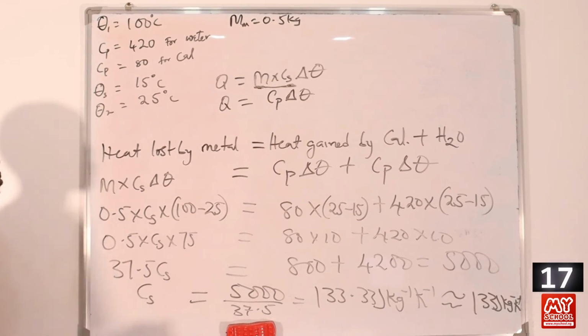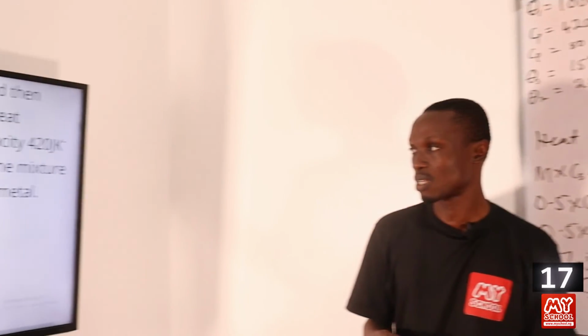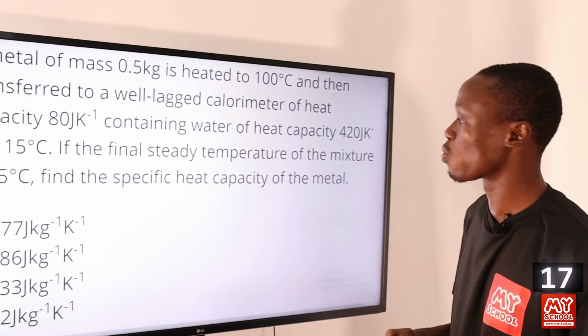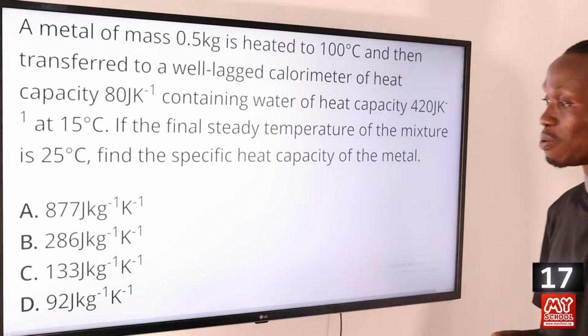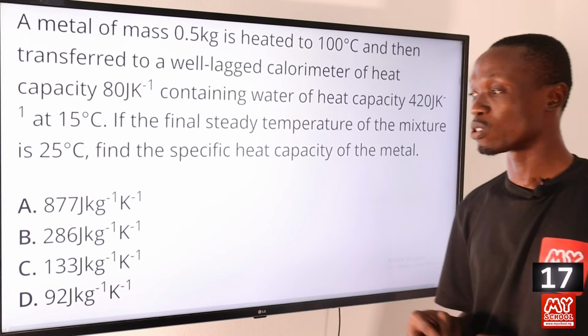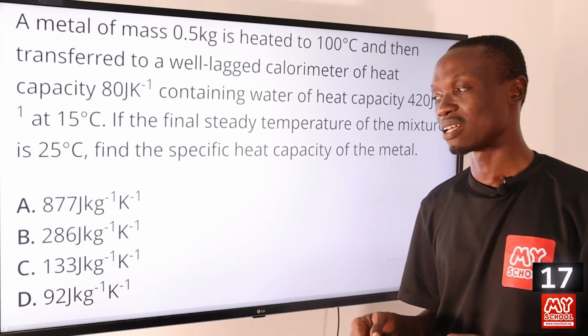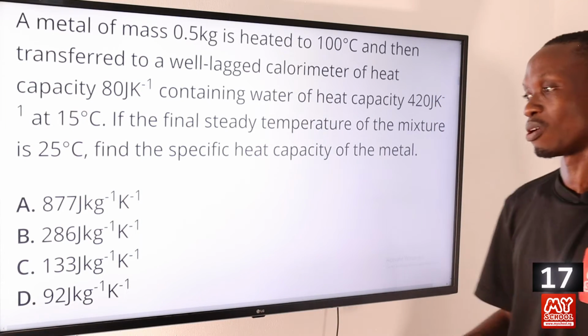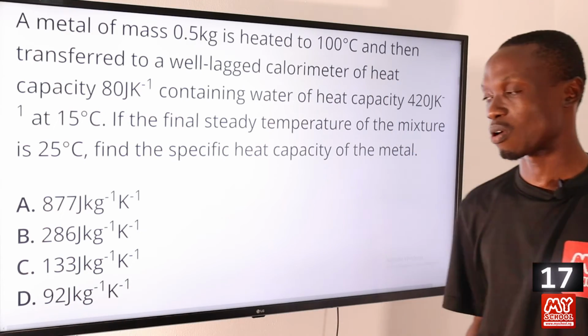Okay, so let's return back to the screen to pick the correct answer. Based on our calculation, we got the specific heat capacity of the metal to be equal to 133 joules per kilogram per Kelvin. And that makes option C the correct answer to this question.